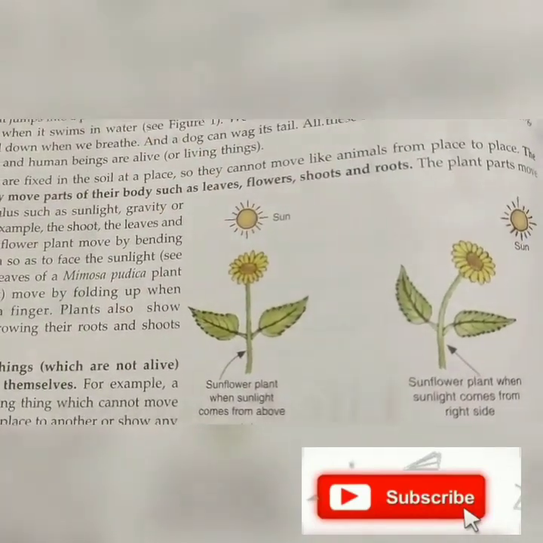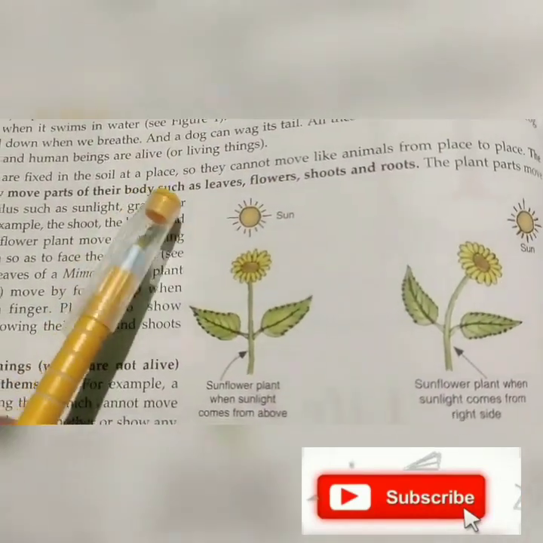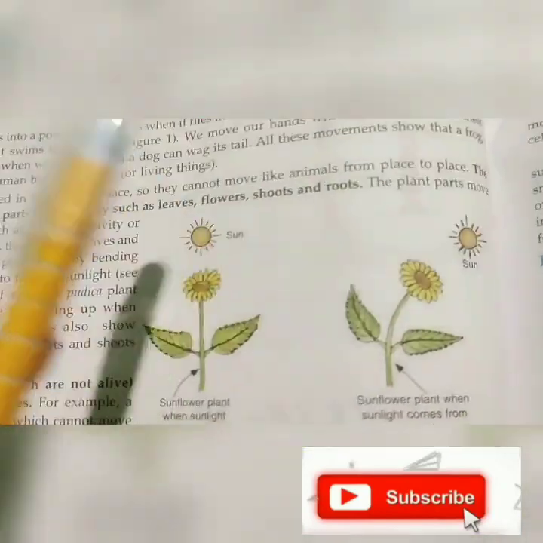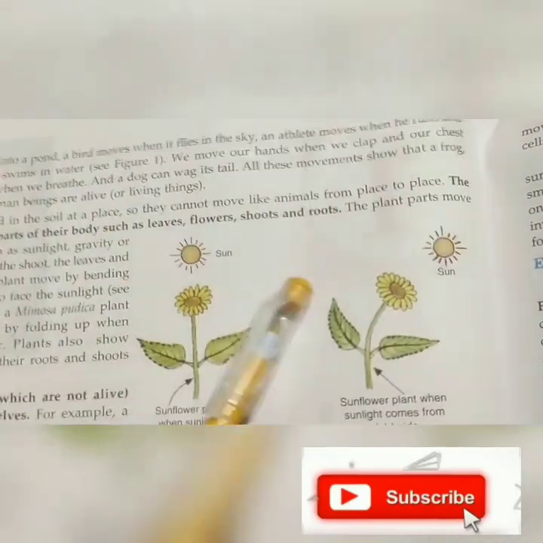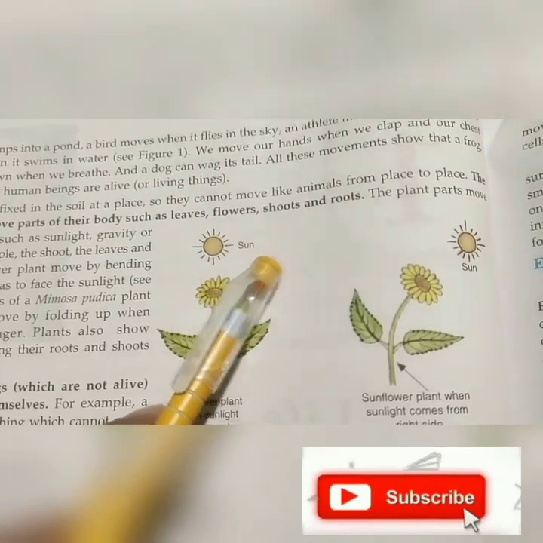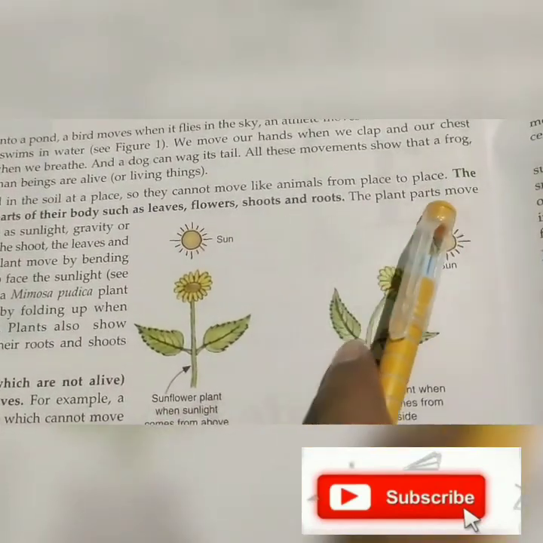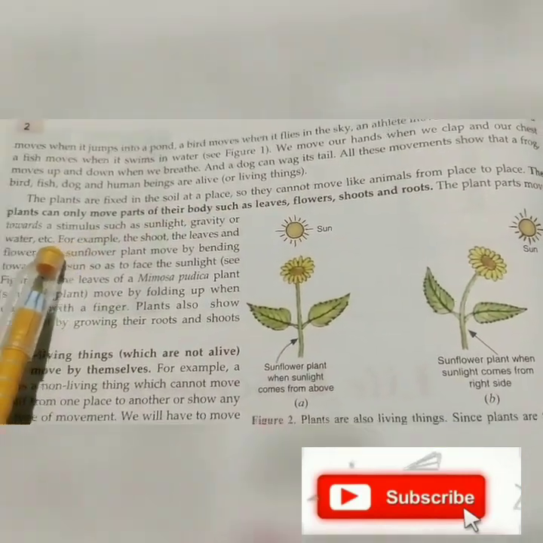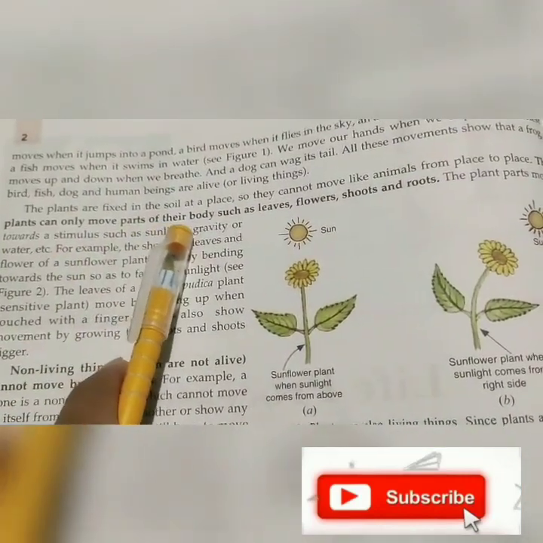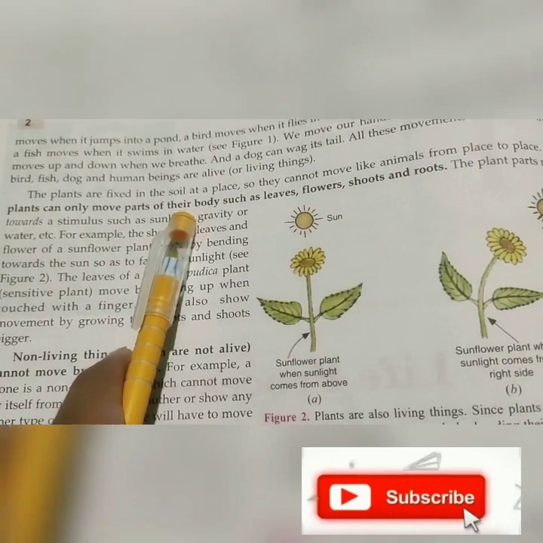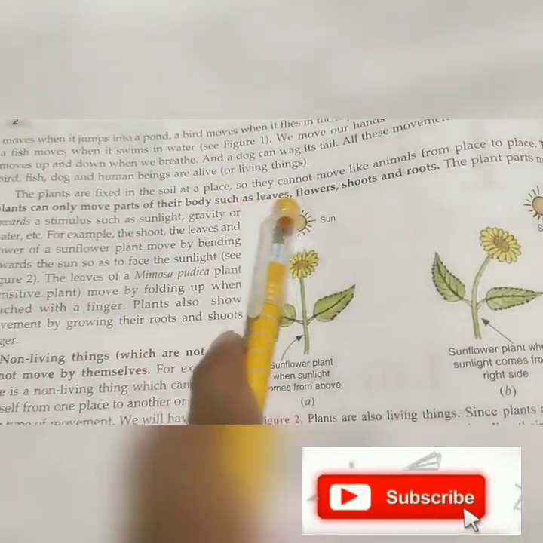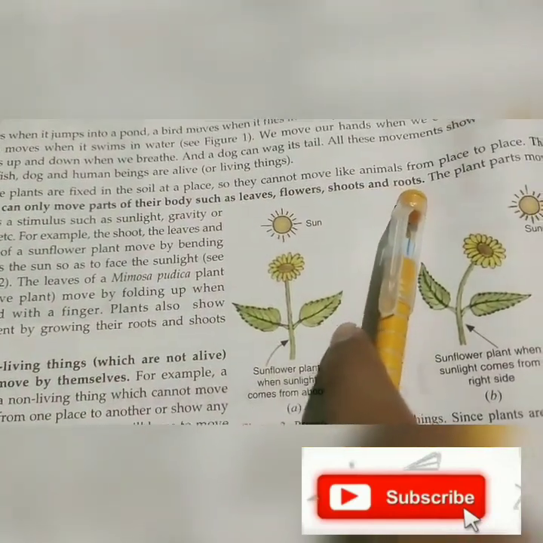Soil में fixed किया जाता है, तो it can't move. But there are some properties that show the movement in the plants. For example, I will show here the sunflower plant example. The plants can move parts of their body, such as leaves, flowers, shoots and roots.